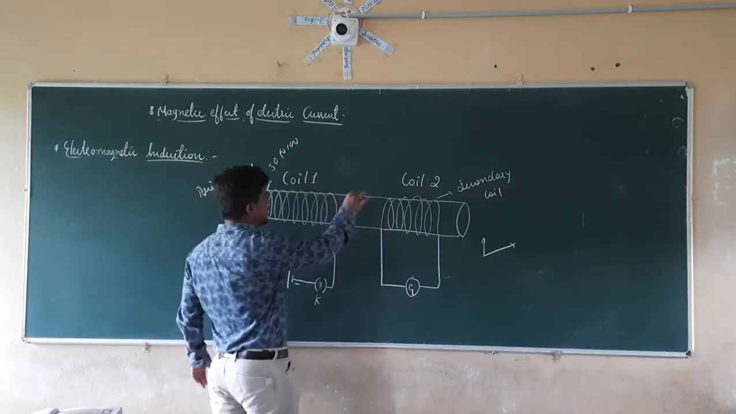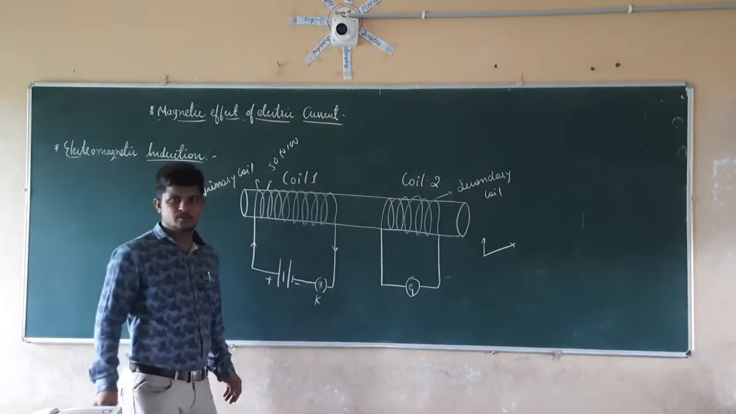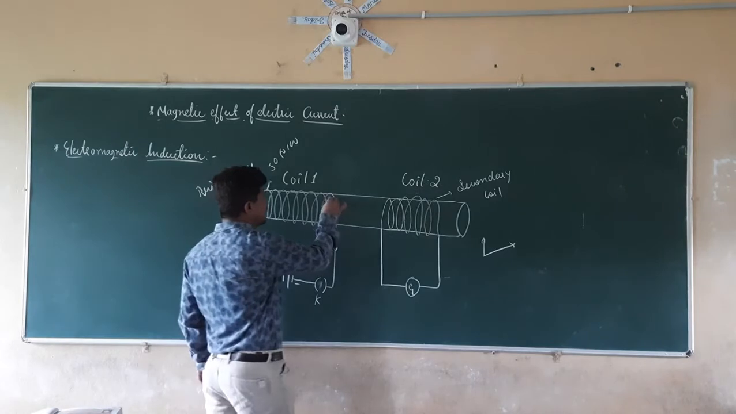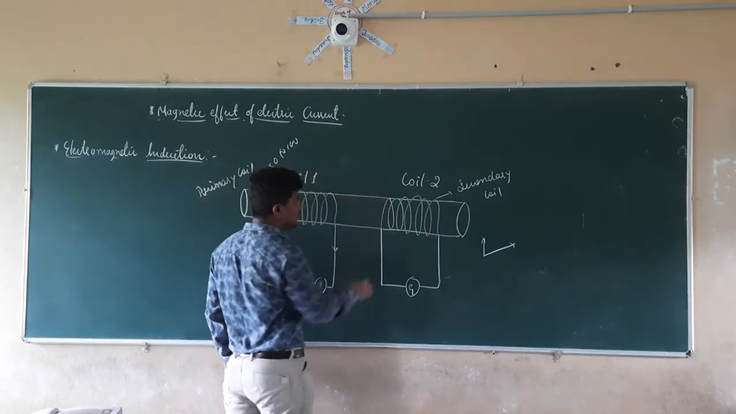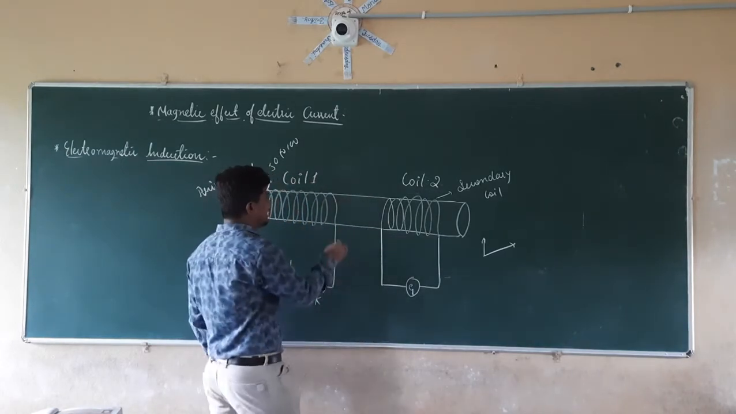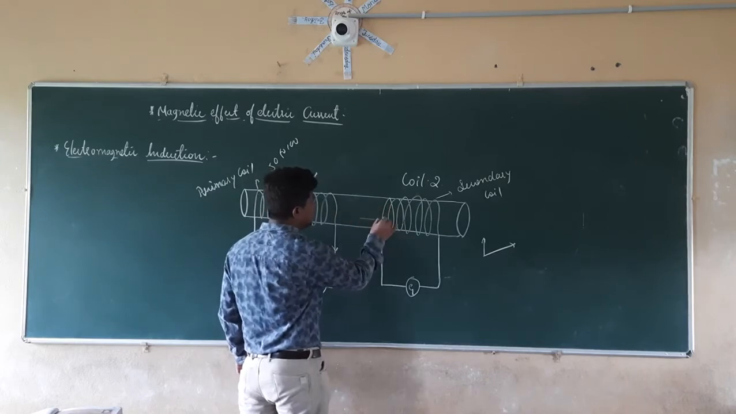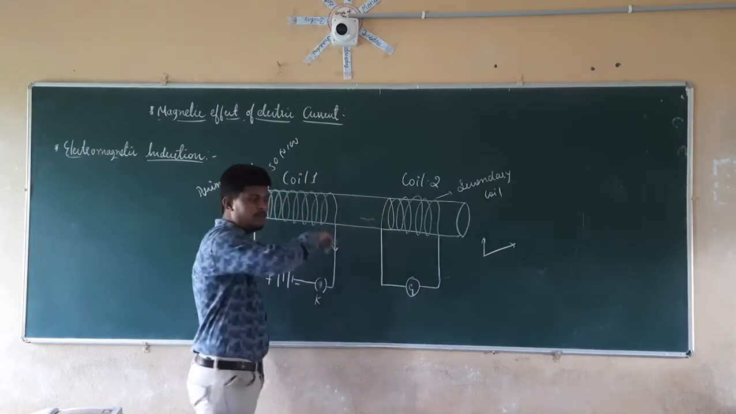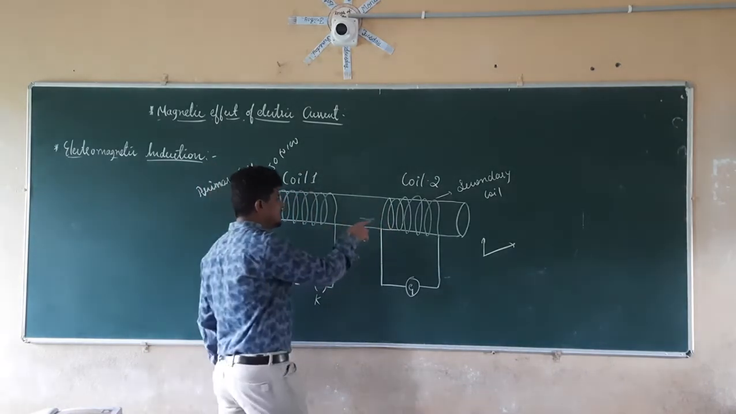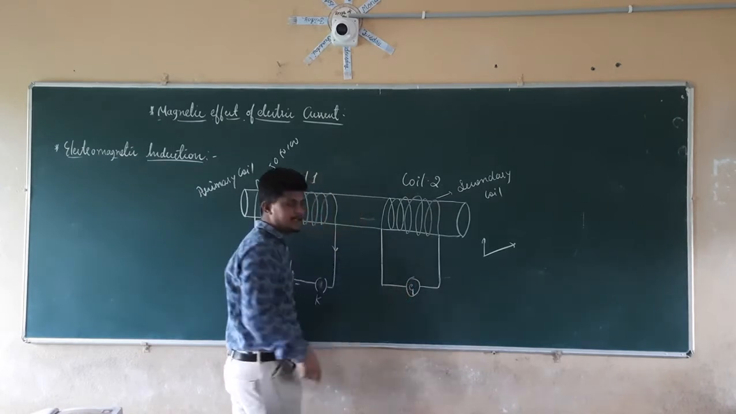It is going to produce a magnetic field. Initially there is no magnetic field here, but when I start, it is going to get some magnetic field. So there is a change in the magnetic field, right? Because of that change in the magnetic field, it is going to get deflected.